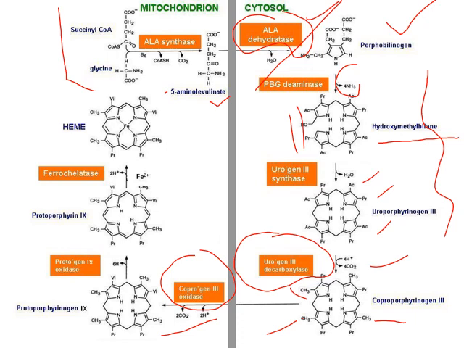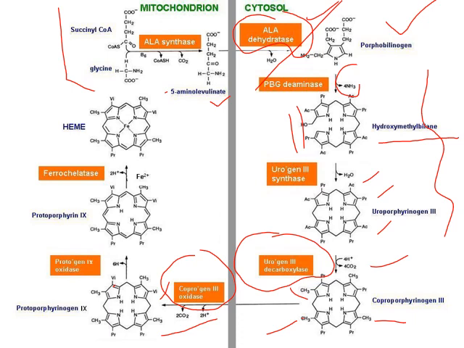Remember, 2 propionic acid groups undergo decarboxylation and at the same time oxidation, and they are replaced by vinyl groups, represented as Vi. Okay, now the structure generated is protoporphyrinogen, the 9 series.